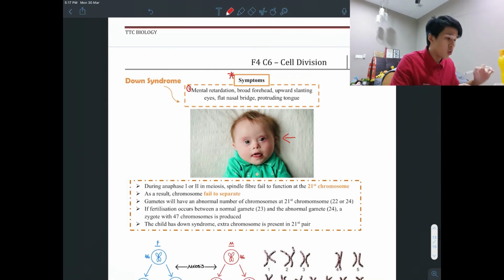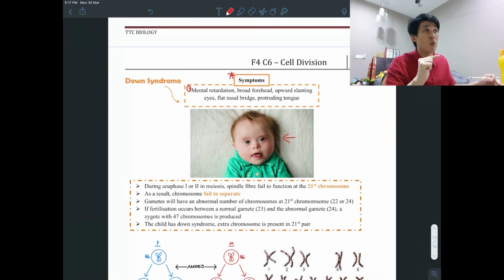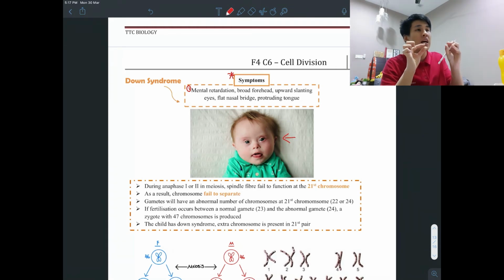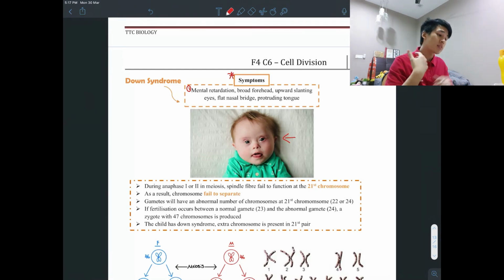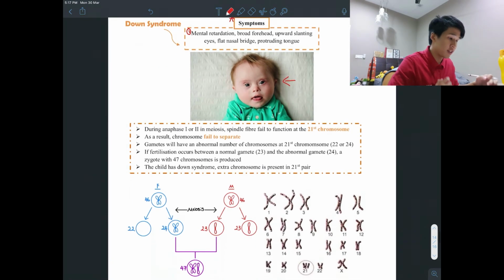Now, so what causes Down syndrome? So here meiosis got problem. Meiosis is when you form gametes, form sperm and ovum. So basically the sperm and ovum that are formed got problem because meiosis got problem. The problem occurs during Anaphase 1 or 2, whereby spindle fiber fails to function at the 21st chromosome.